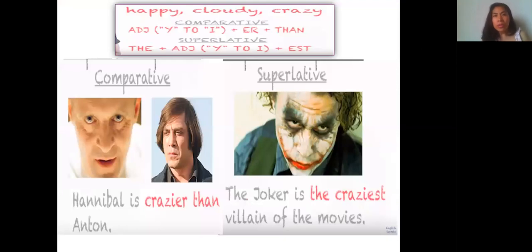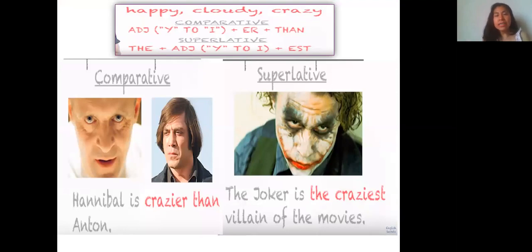The next rule, when an adjective ends in Y, we change the Y for an I and add ER plus than if it is comparative. In superlative, we put the plus the adjective and we change the Y for an I and add EST.